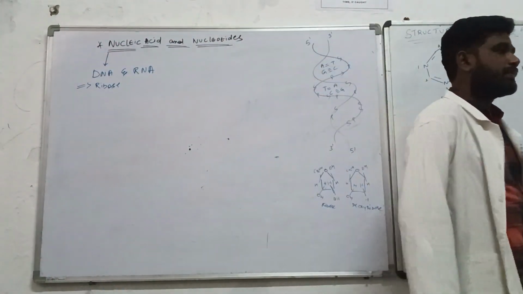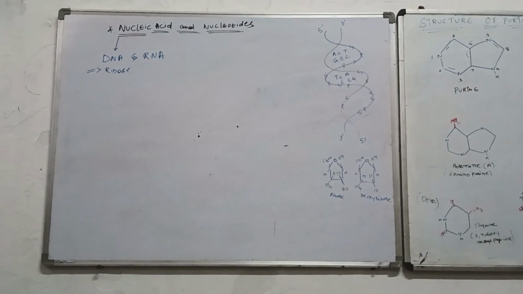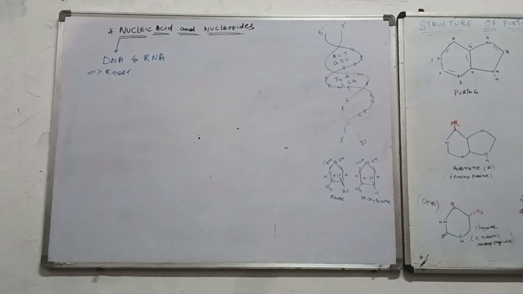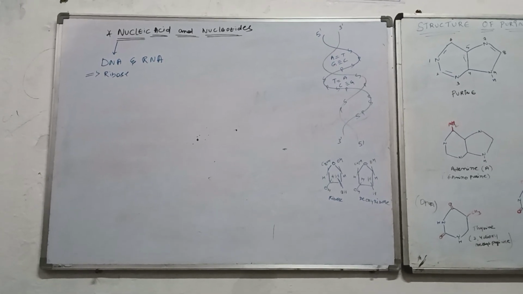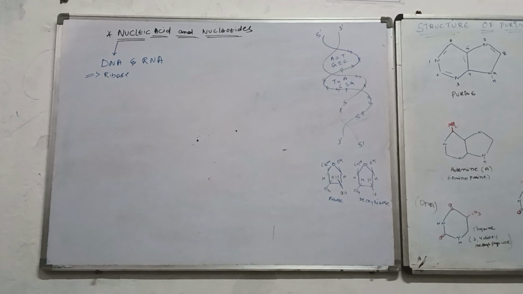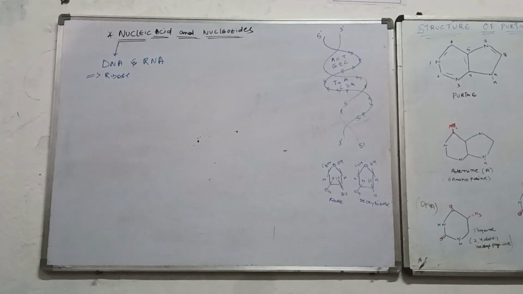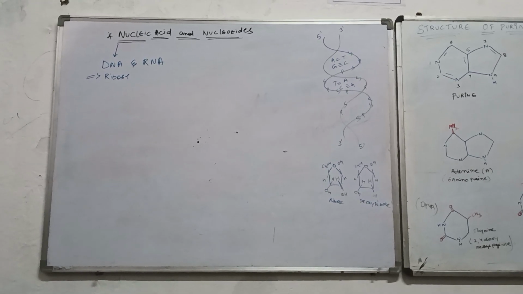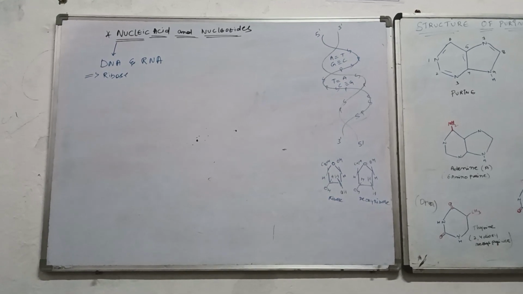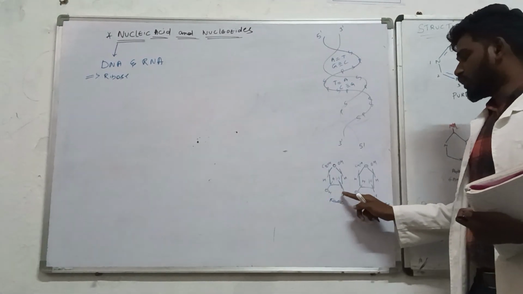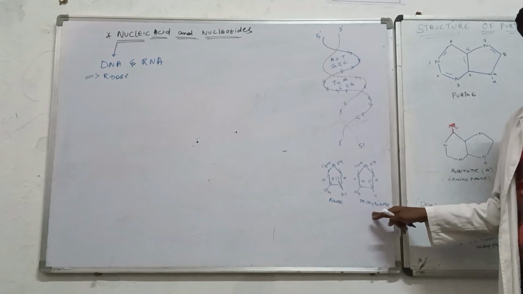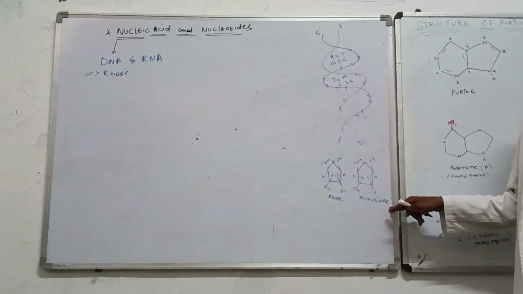The basic difference is in the structure of the ribose at carbon position number 2. If the oxygen is lost there, it is called deoxyribonucleic acid.